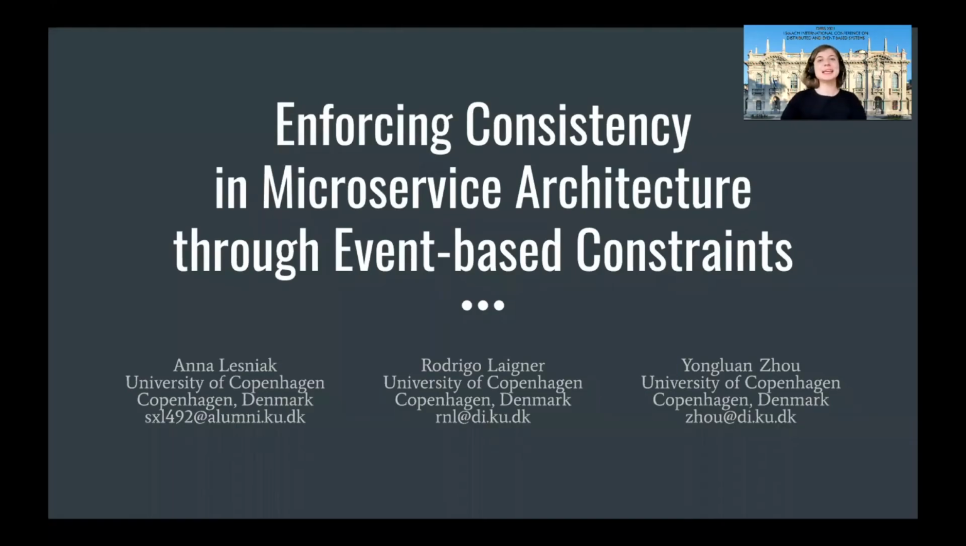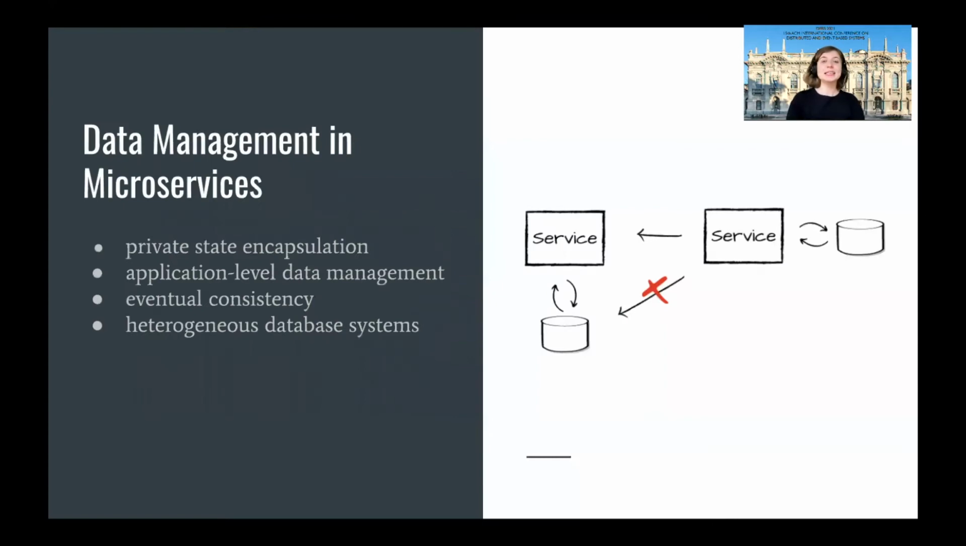Hello, my name is Anna, and I'm going to present a joint work about enforcing consistency in microservice architecture through event-based constraints. Individual components in microservice applications are designed to operate autonomously.